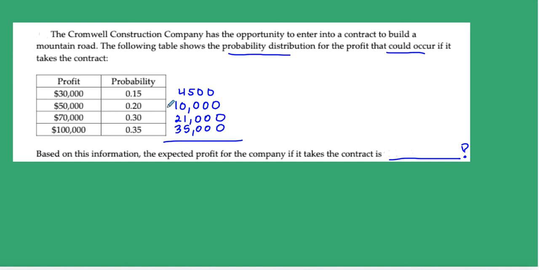So I'm going to find the sum of those: 4,500 plus 10,000 plus 21,000 plus 35,000 gives me 70,500. Again, expected value, you take the variable or the item that we're talking about, multiply it by its probability, and then take the sum of all those values.